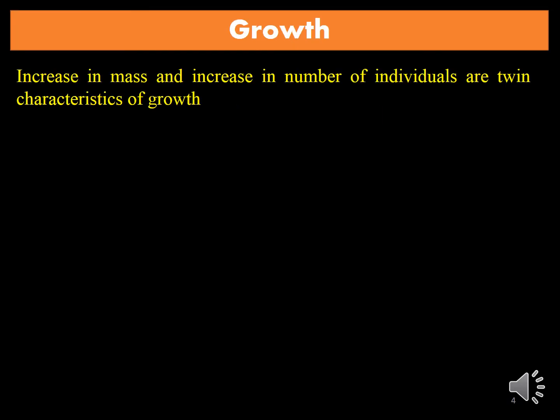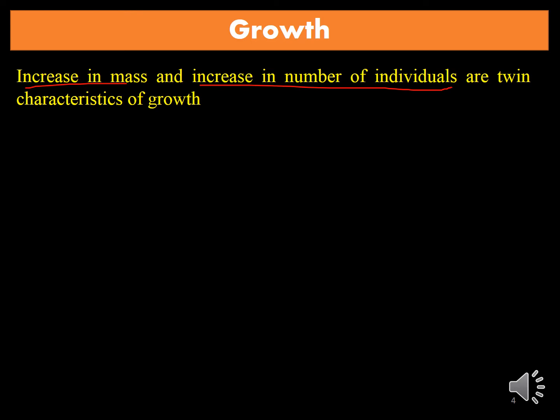Now we will discuss the features of living one by one. First we will start with growth. As per the NCERT definition, growth is defined as increase in mass and increase in number of individuals. These are the twin characteristics of growth. Here two things are given. First is increase in mass, second is increase in number of individuals.